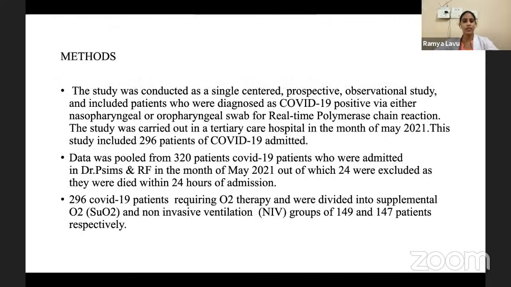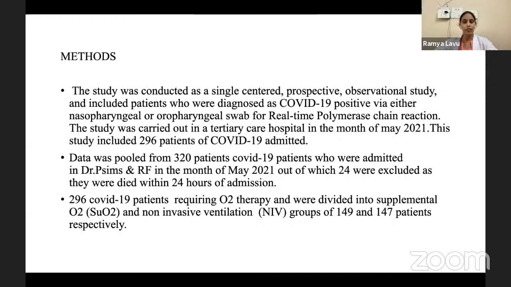Coming to the methods, this study was conducted as a single-center prospective observational study and included patients who were diagnosed as COVID-19 positive via nasopharyngeal or oropharyngeal swab for RT-PCR. The study was carried out in a tertiary care hospital in the month of May 2021, and the study included 296 patients of COVID-19 admitted.